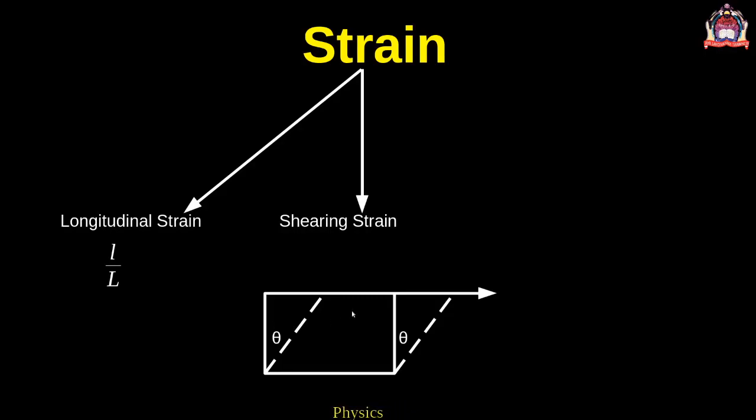The angle measured in radians is called the shearing strain, that is theta. The third type of strain is the volume strain. The ratio of change in volume to original volume, that is, small v by capital V, is called the volume strain.